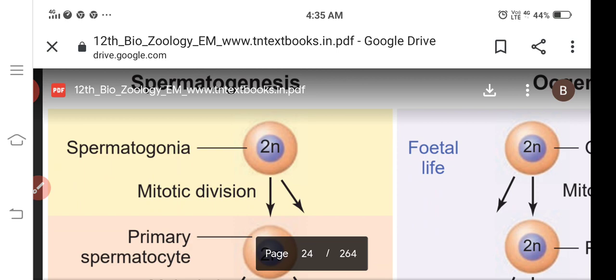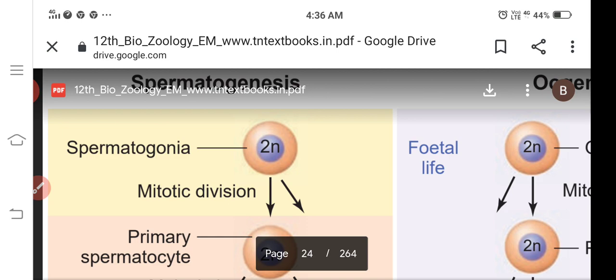The sperm cells migrate towards the Sertoli cells on the inner surface of the seminiferous tubules.